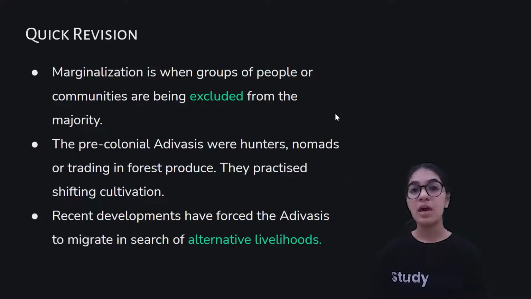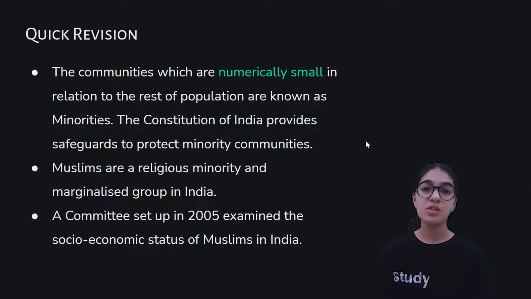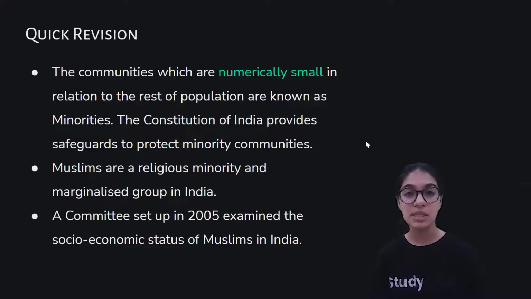Now, when there was an introduction of the new forest laws, all the Adivasis were asked to move from their forest lands, because new industries were to be set up on those forest lands, to develop the country more. Okay, moving on. So when they were asked to move out, they migrated to cities and villages, wherein they were automatically pushed into the vicious cycle of poverty.